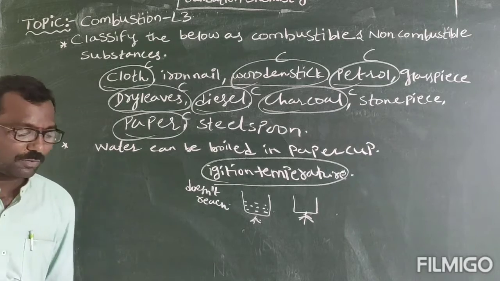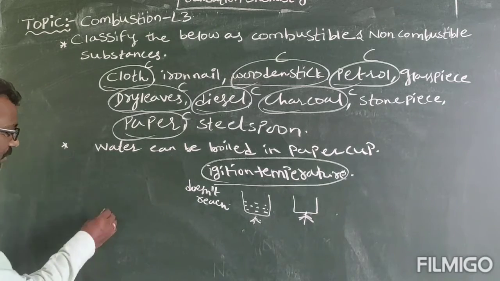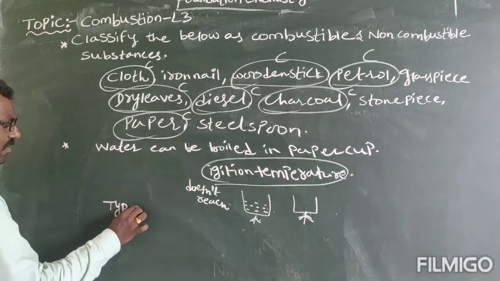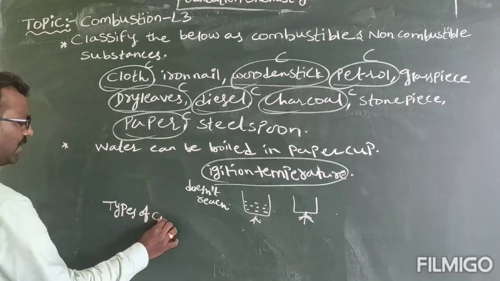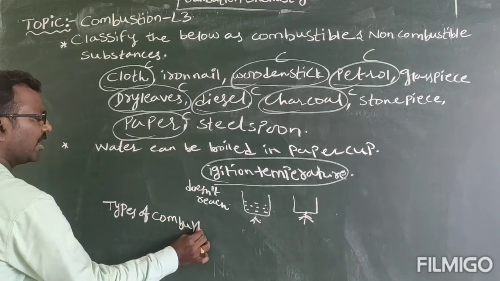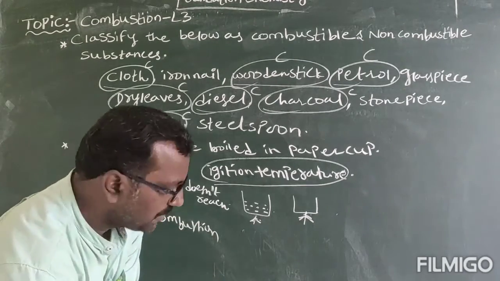Next, in today's class, we will be having types of combustion. Generally, combustions are of 4 types.